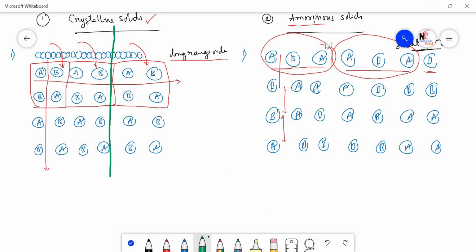But in the case of the amorphous solids, if you try to cut these amorphous solids, you will not get the smooth surfaces. Always you will get the rough surface, because it will not cut cleanly. It will always give the rough surfaces.